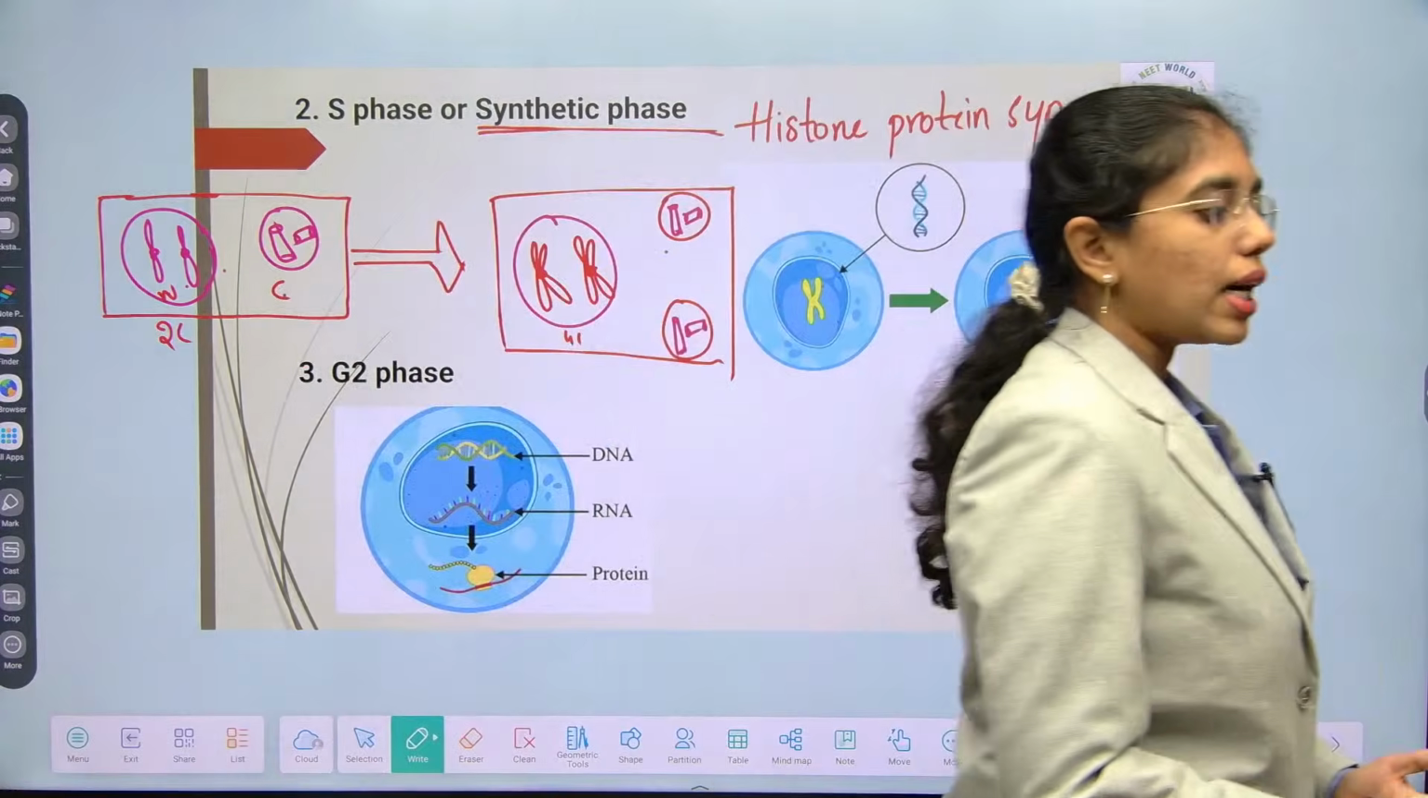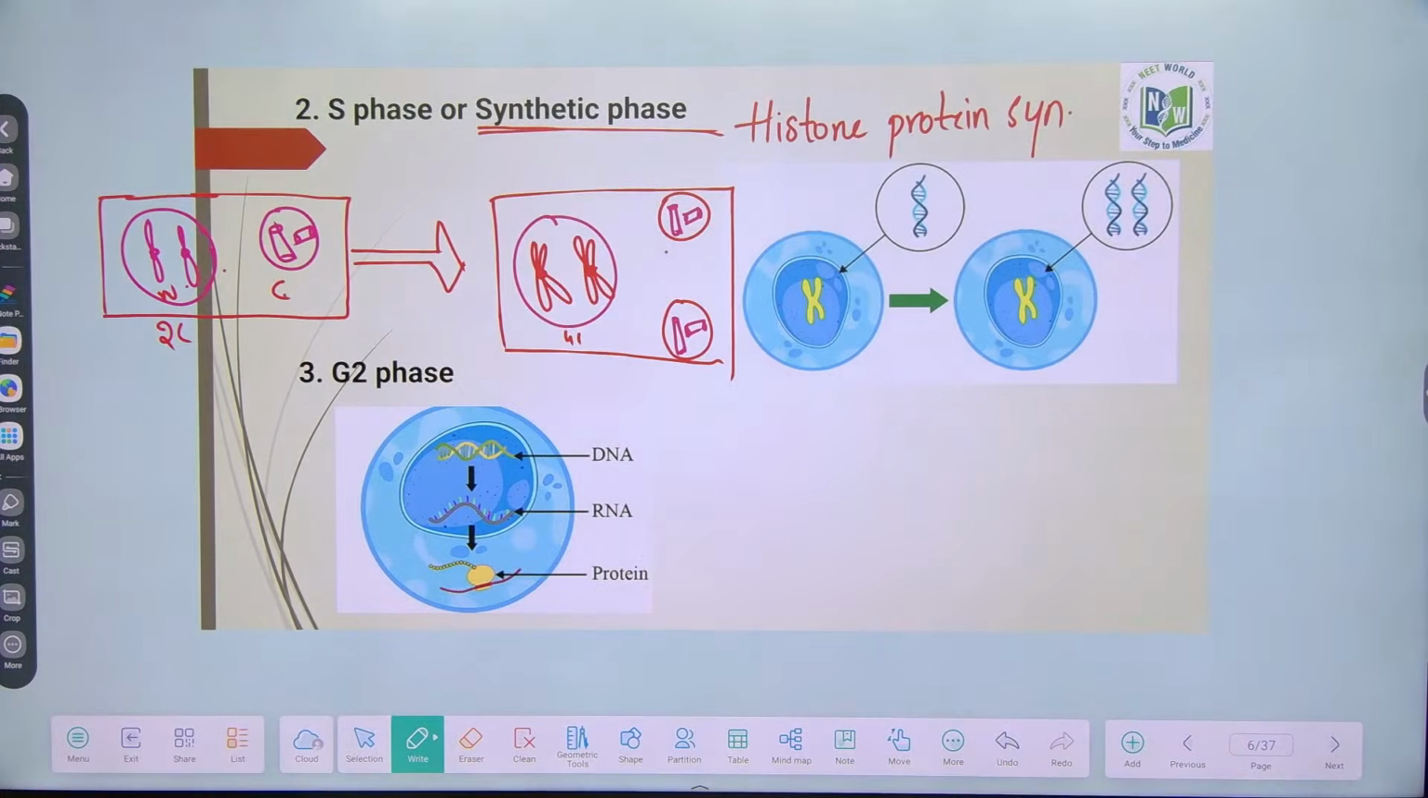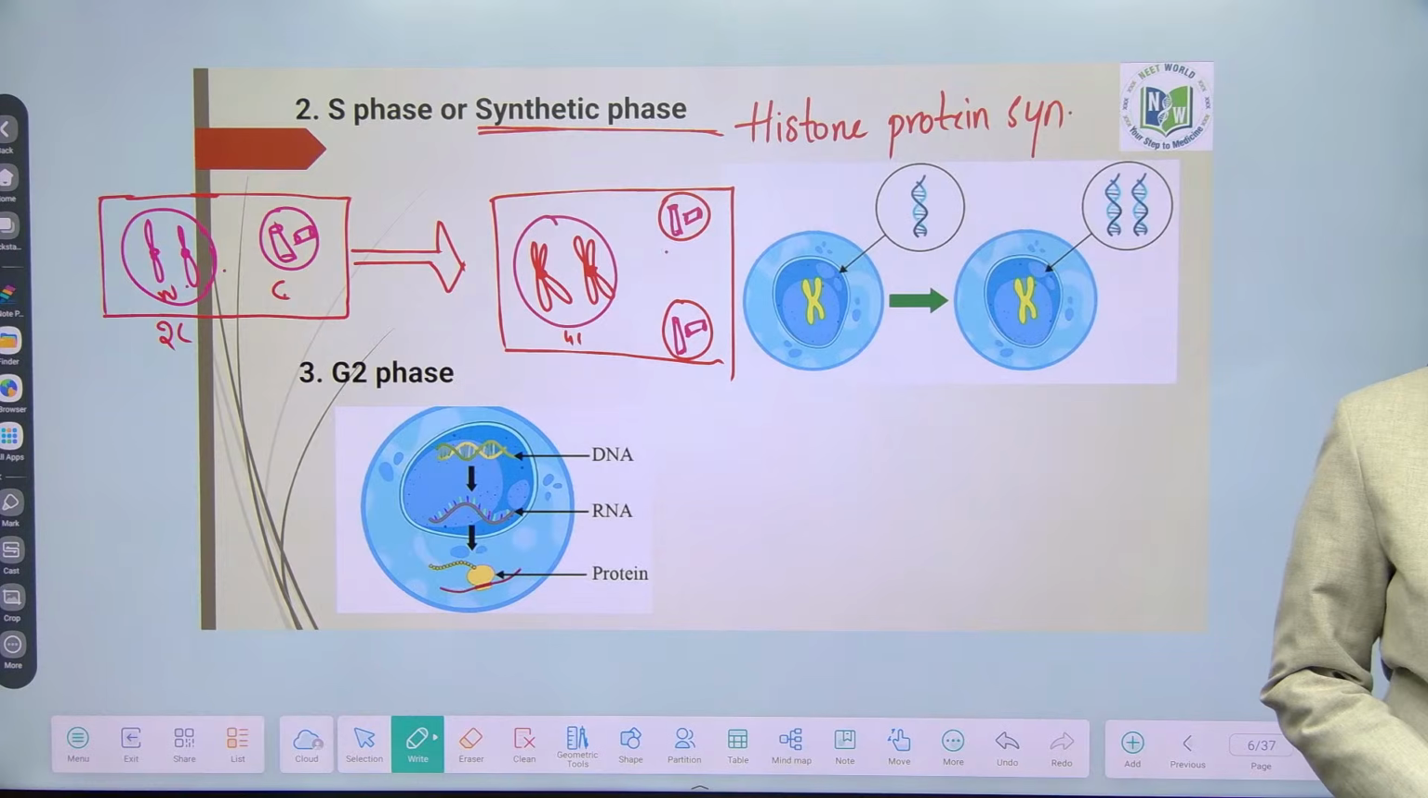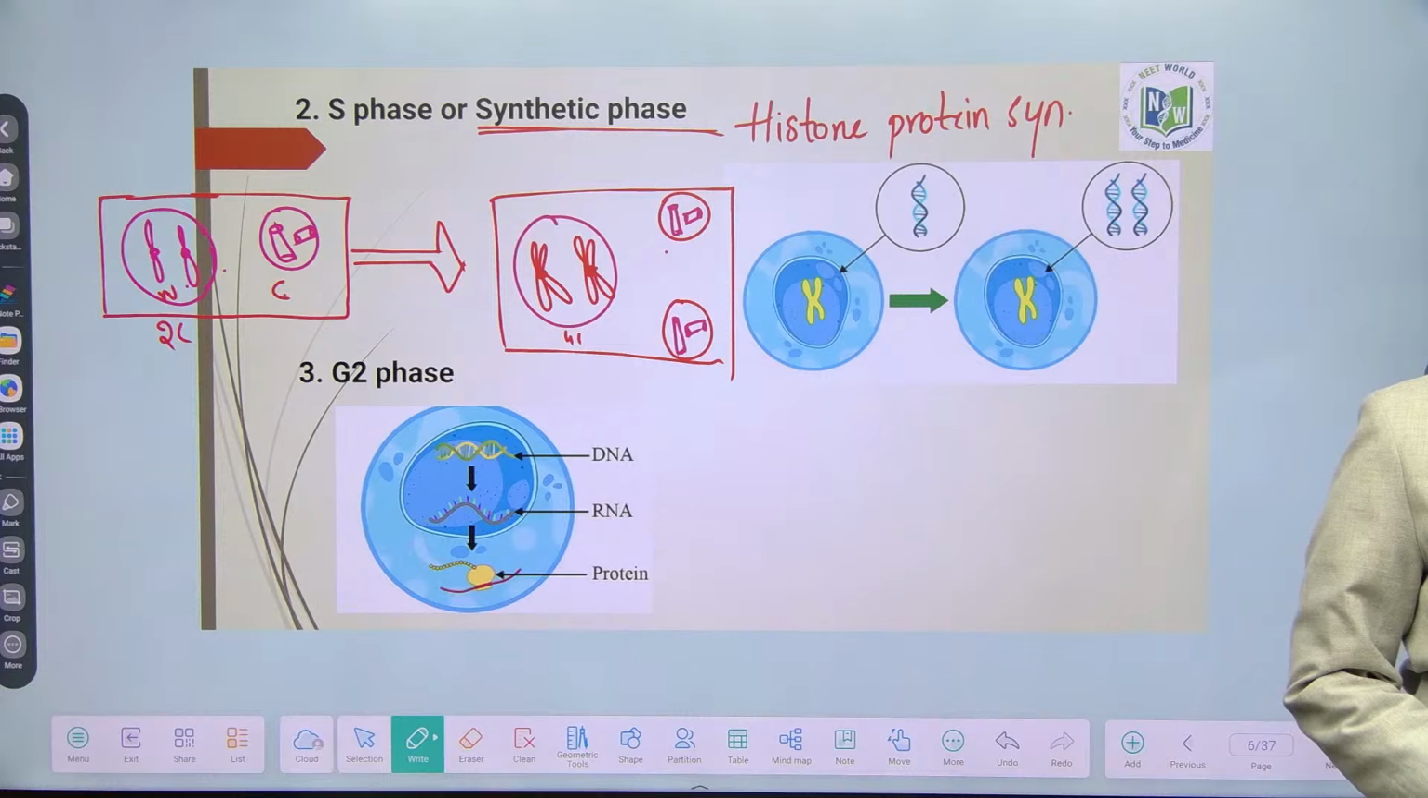What are the organelles that are duplicated in cytoplasm? Centrioles and centrosome. What is that is duplicated inside nucleus? DNA. Okay. Duplication, replication, one and the same. Cell division, cell proliferation, one and the same.